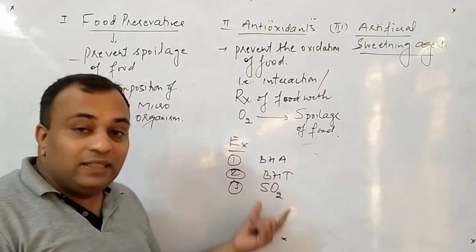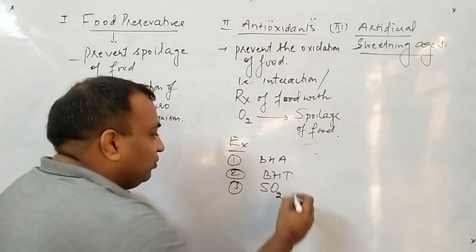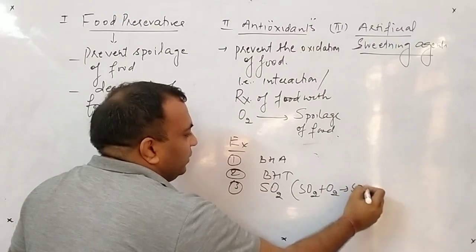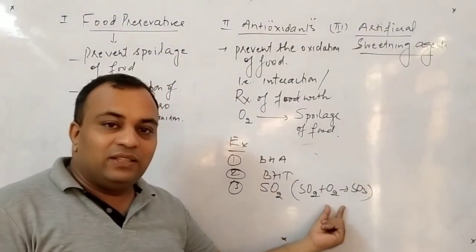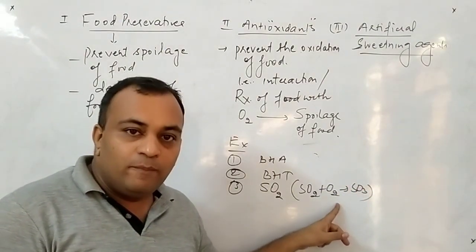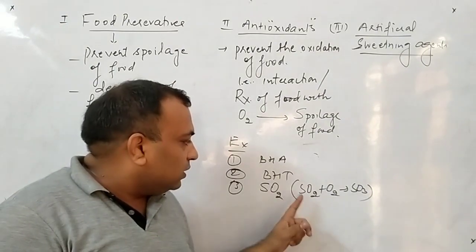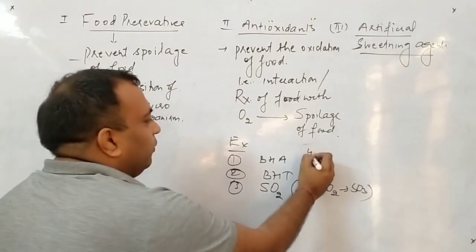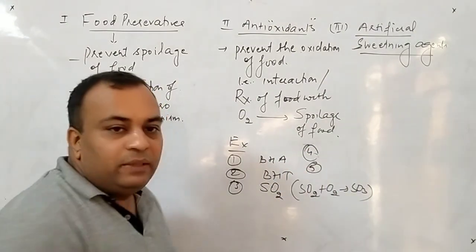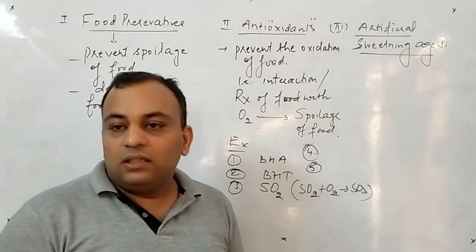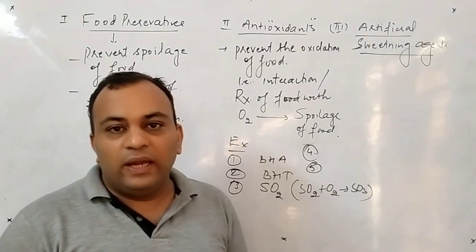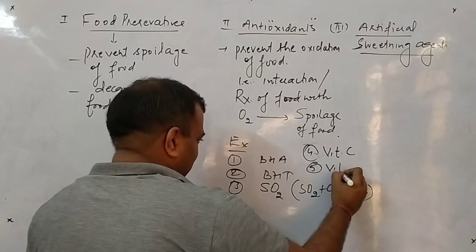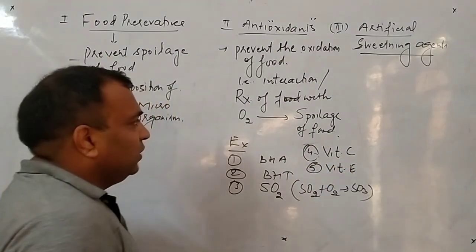Why is this an antioxidant? Because this SO2 itself combines with oxygen to form SO3. Clear to all of you? By this reaction, it will reduce the supply of oxygen because it converts itself into SO3. Now listen, 1, 2, 3, 4. You know about vitamin C and vitamin E. These vitamins will also act as antioxidants. So I can write vitamin C and vitamin E. Clear to all of you?